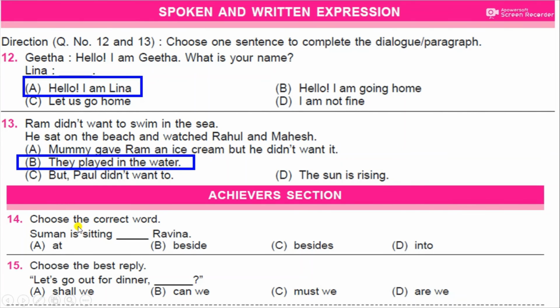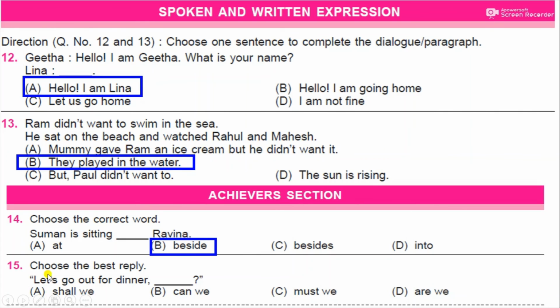Question number 14. Choose the correct word. Suman is sitting dash Ravina. At, beside, besides, into. It is beside. Suman is sitting beside Ravina.